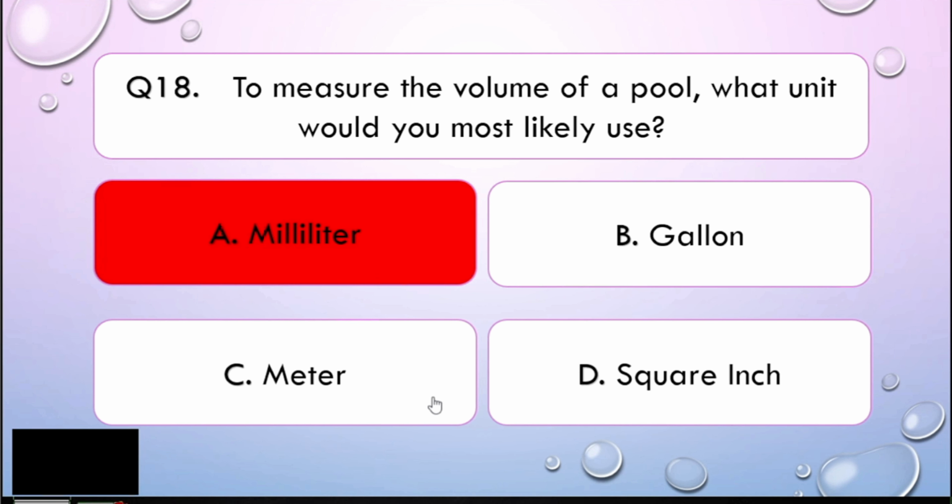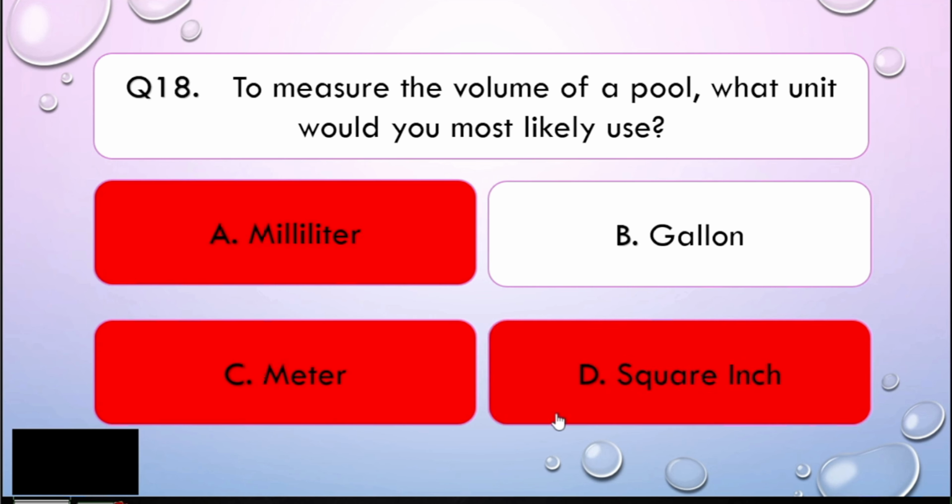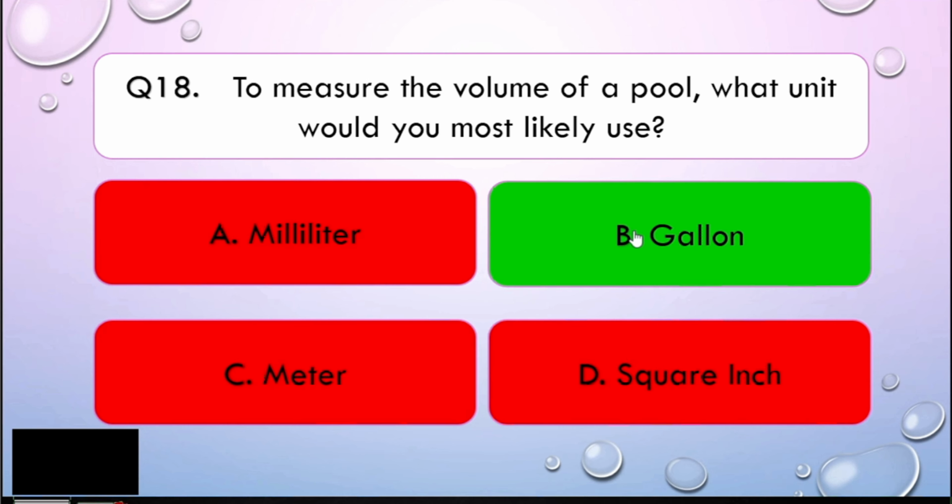Now, of course, letter C is also wrong because meter is talking about length. And then square inch is only 2nd degree because you will just be multiplying inch by inch, and the answer is square inch. So the correct answer, in the English system, is gallon. Alright, my dear math learners. Easy, right?